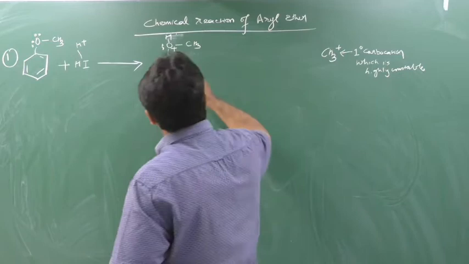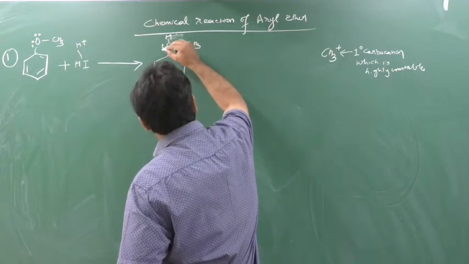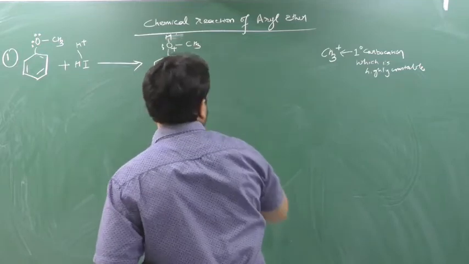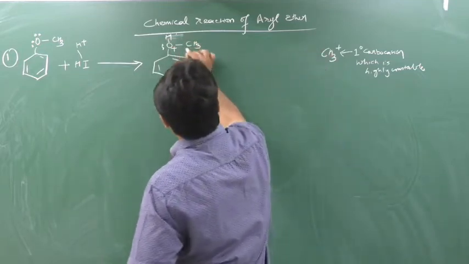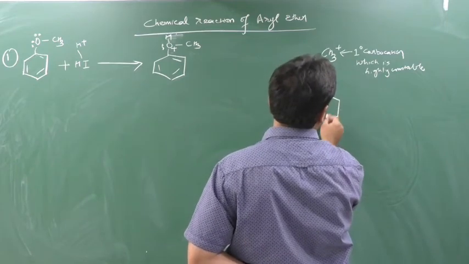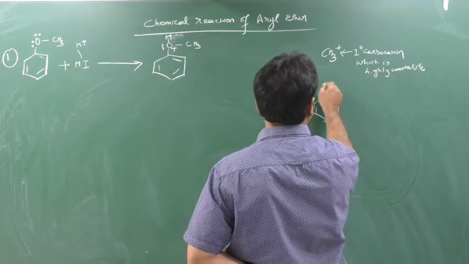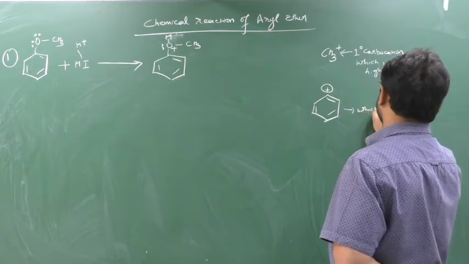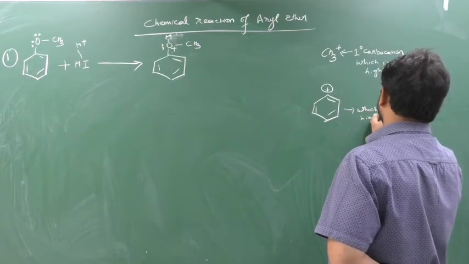Now oxygen starts to gain the electron from this ring. If the oxygen gains the electron from this ring, what will happen? CH3OH will be formed and this species will be generated, which we call a phenyl cation, which is highly unstable. You have to remember this.